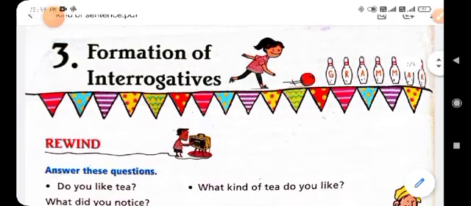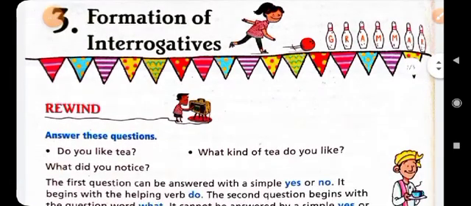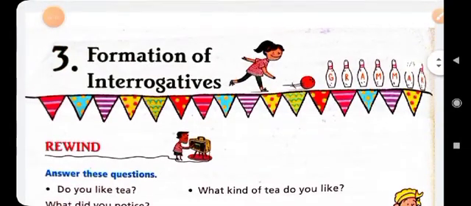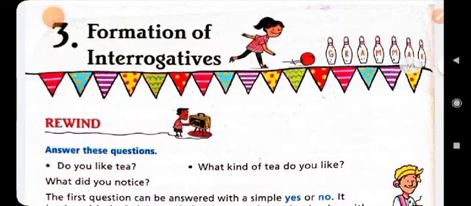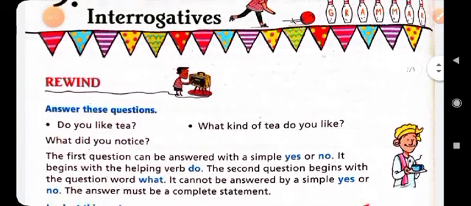Today I will explain chapter number 3, formation of interrogative sentences, and we have to solve the exercise of this chapter one by one. Okay, so let's start the video and learn how we can change a statement sentence into an interrogative sentence, and an interrogative sentence into an assertive or statement sentence.